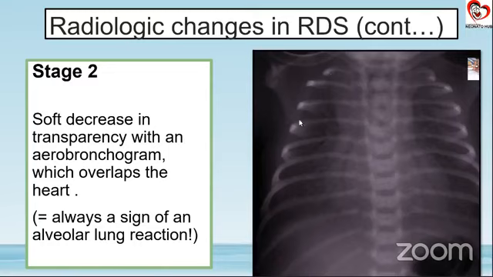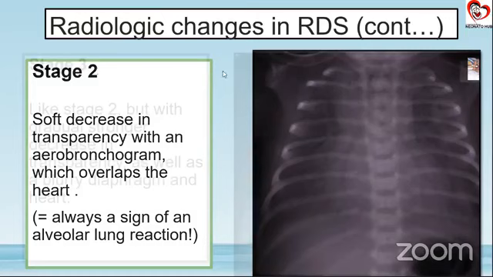Along with this, never forget to look at the peripheries, because sometimes you may have a small pneumothorax which has started developing. And obviously, you will be looking at the bony fields as well. So this air bronchogram is always a sign of alveolar lung reaction, and that is why this is the stage 2 or stage 3 of RDS that we are talking about.